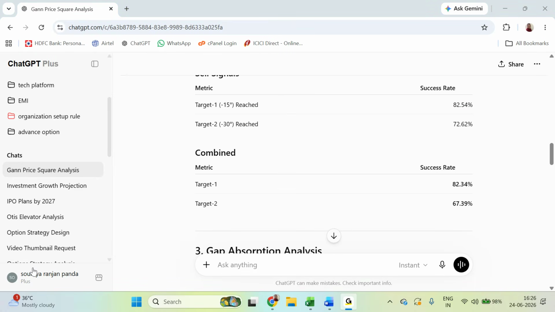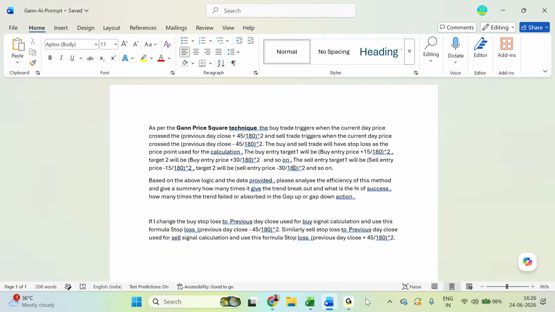Now let us see how ChatGPT has analyzed. So in between I switched to Hindi also, so sorry for that.